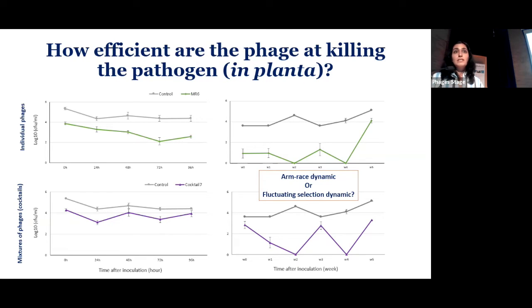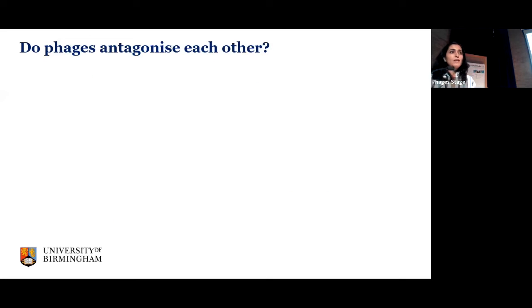But what's interesting for us here is to see why using each phage individually is more effective than using phage in a cocktail or mixture of different ones. So it led us to think maybe phages compete with each other or antagonize each other, reducing the efficacy at reducing the bacterial population.